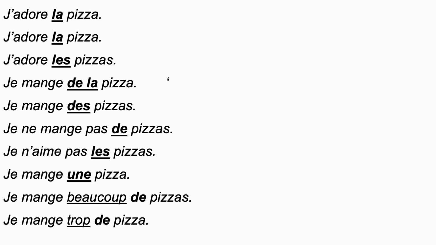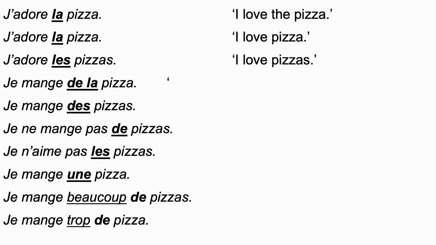J'adore la pizza. I love pizza. Remember that after verbs of likes and dislikes, you use the definite article when you have no article in English. J'adore les pizzas can therefore be translated as I love pizzas. Also, potentially, I love the pizzas if you're talking about the pizzas near you.